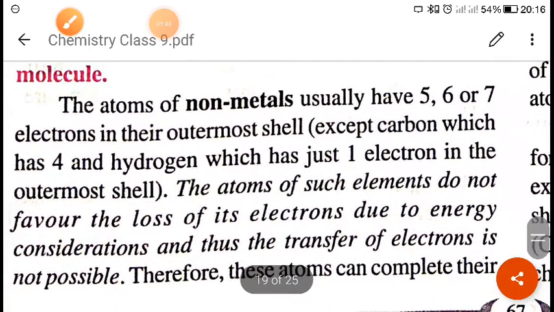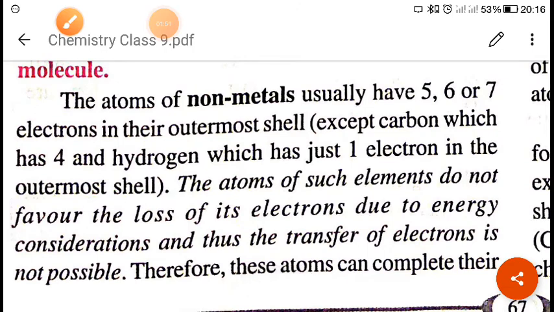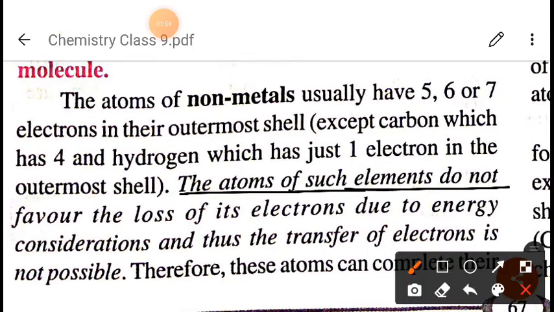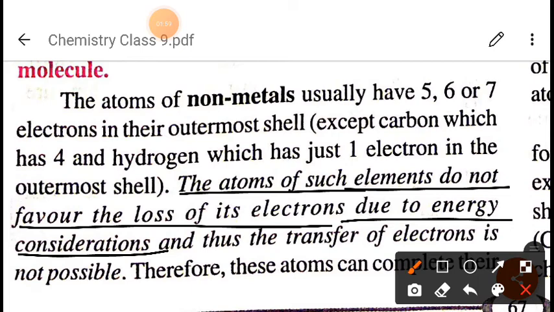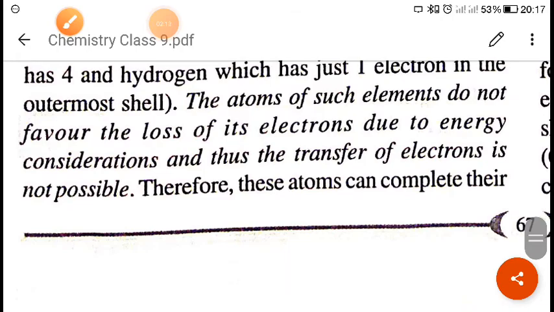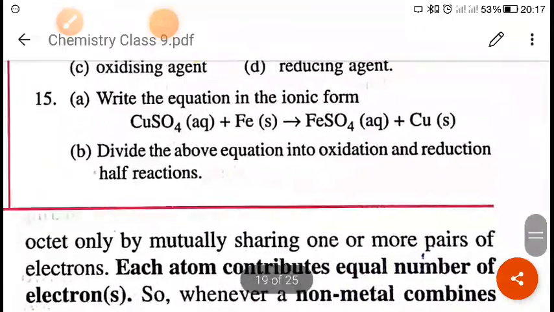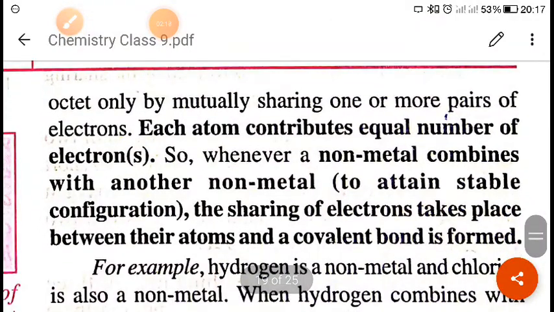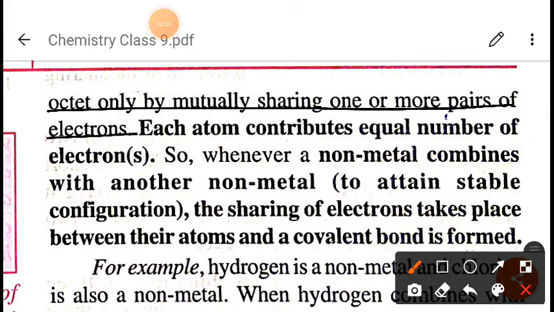So the atoms of such elements do not favor the loss of electrons because of energy considerations, and thus the transfer of electrons is not possible. Therefore these atoms can complete their octet by mutual sharing of one or more pairs of electrons. Since they are not able to transfer electrons, to complete the octet they will share electrons with each other. Now we will discuss how this sharing takes place.